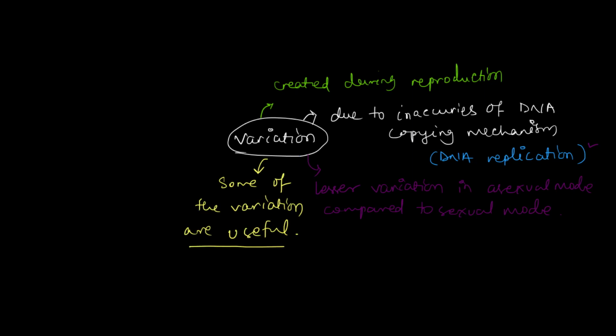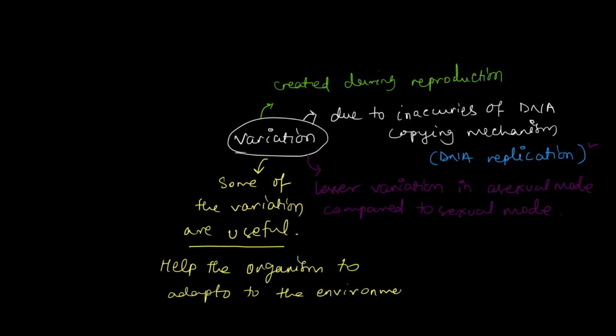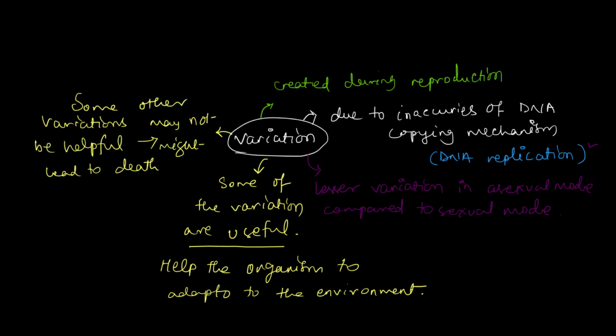So the variations which are useful will help the organism adapt to the environment. Some of the other variations may not be helpful and might lead to death. So these are a few things that you have to keep in mind when we talk about variations.